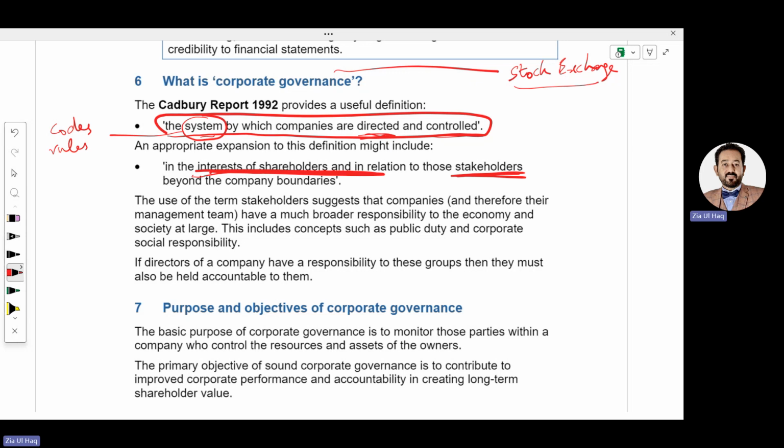If a company is not following rules, there is no system, there is no corporate governance, and shareholders will not have confidence that their investment is protected. So through corporate governance, shareholders will have confidence that their investment is protected in the business. That's why a company needs to follow corporate governance codes. By following these, the company will have a direction on how to manage the company in the best way.